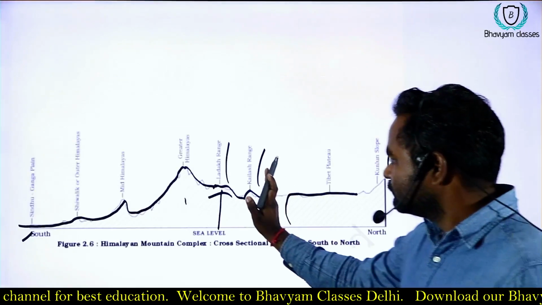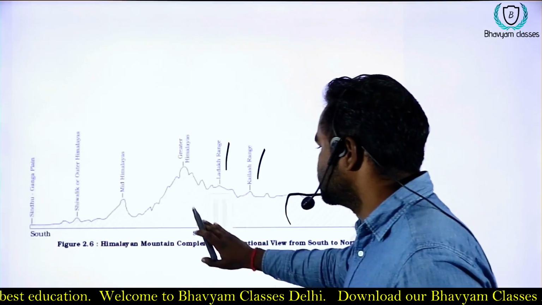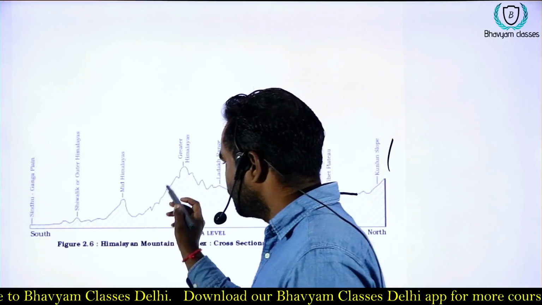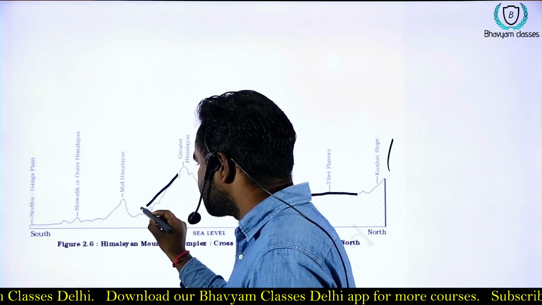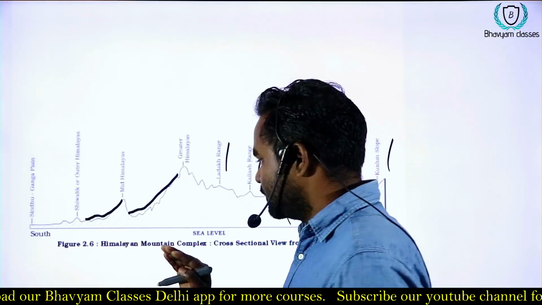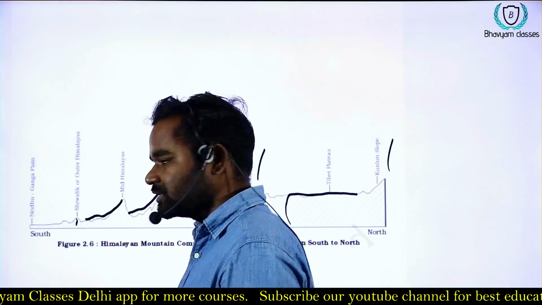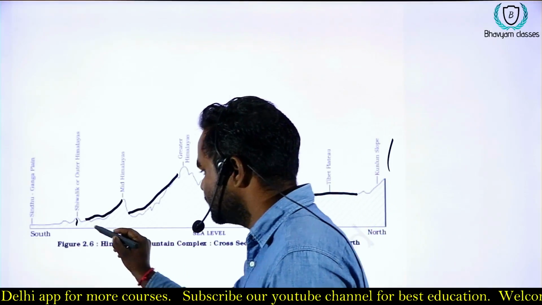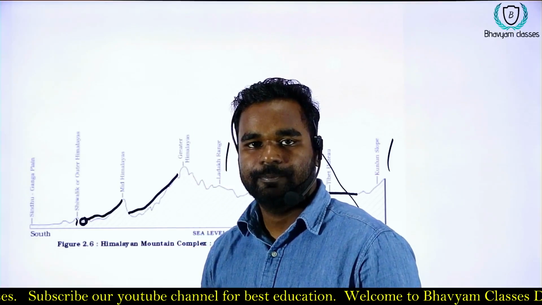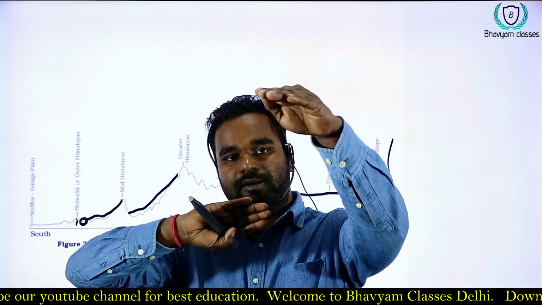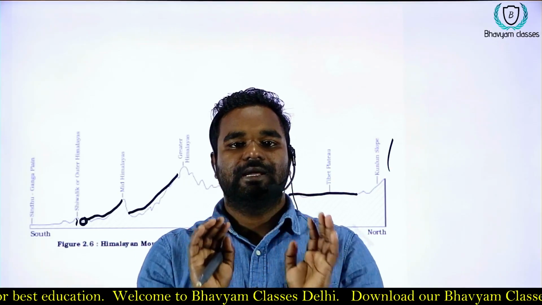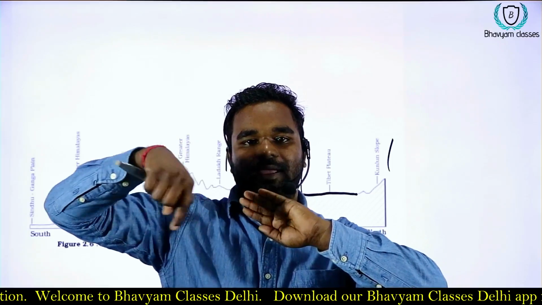See, because these ranges are developed and this range is still going up or rising, rivers originating from this range and rivers originating from this range are stopped by the Shivalik range, and small lakes are formed in this area, where Shivalik stopped the water coming from different rivers and they created a lake.